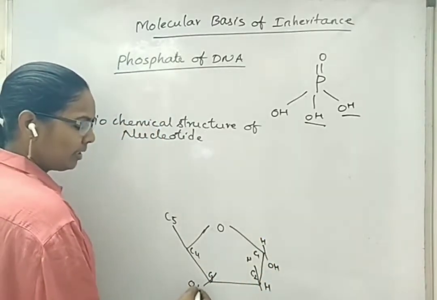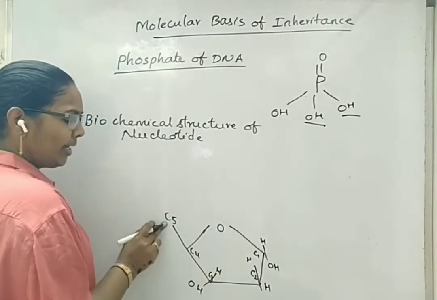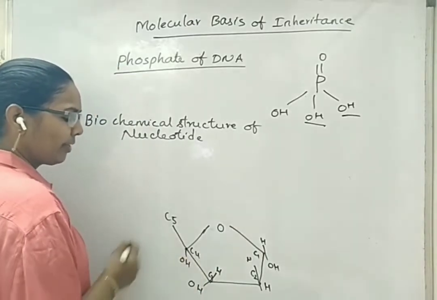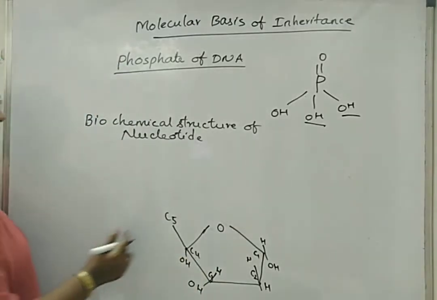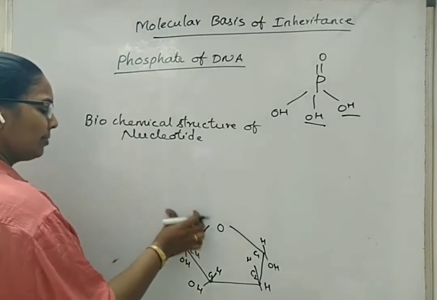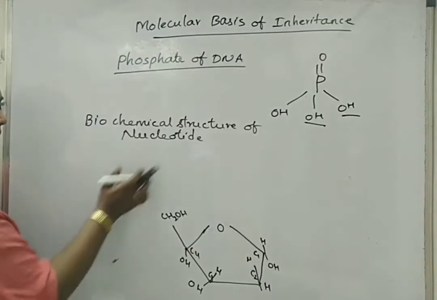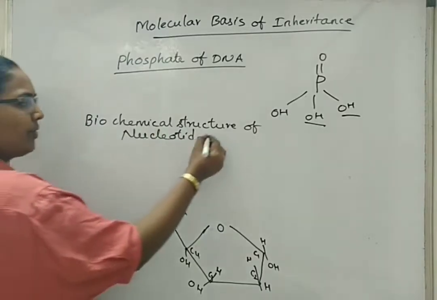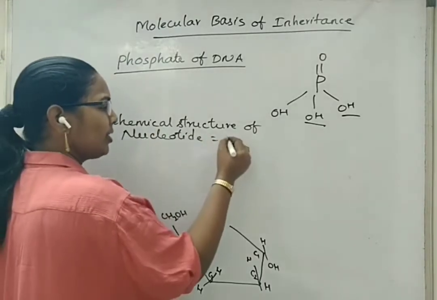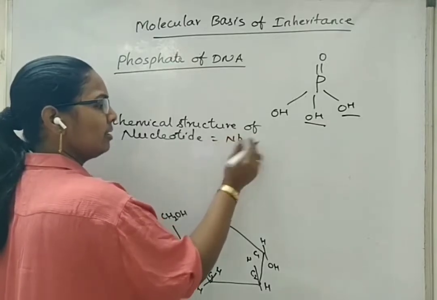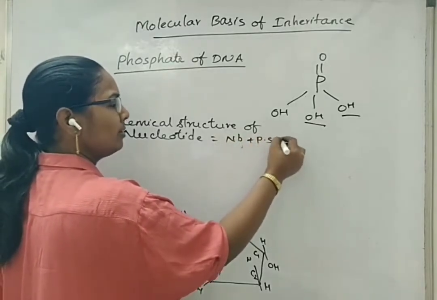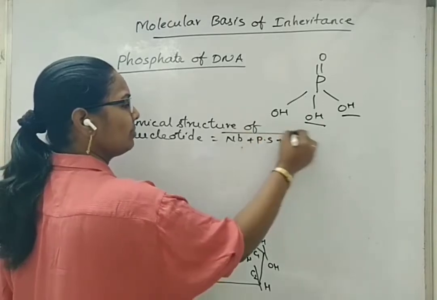At the third carbon there is an OH and H group. At the fourth carbon also one OH group, and at the fifth carbon position there is CH2OH. Now a phosphate will be bound, because we know that a nucleotide is a combination of nitrogen base plus pentose sugar plus phosphate molecule.